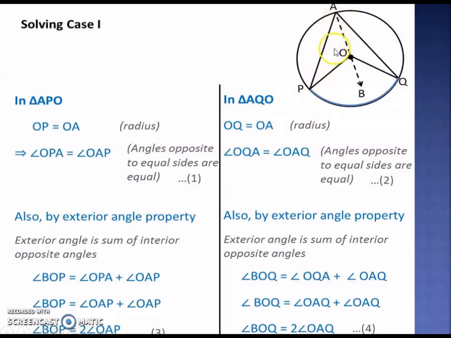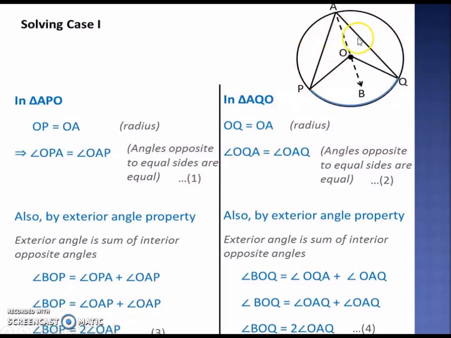Now in this triangle, angle BOP is an exterior angle, and corresponding to this exterior angle we have two interior opposite angles. So the exterior angle BOP will be equal to the sum of these two interior opposite angles, that is OPA and OAP, and we have already proved that these two angles are equal. So therefore I can say BOP is equal to twice of OAP.